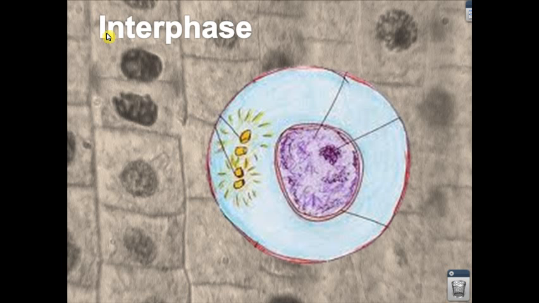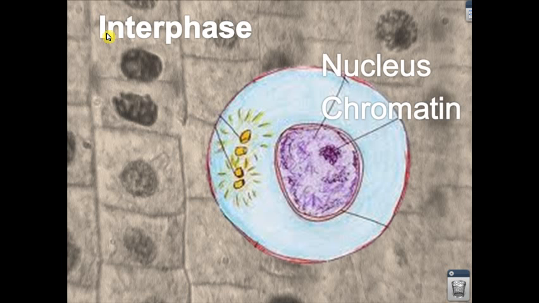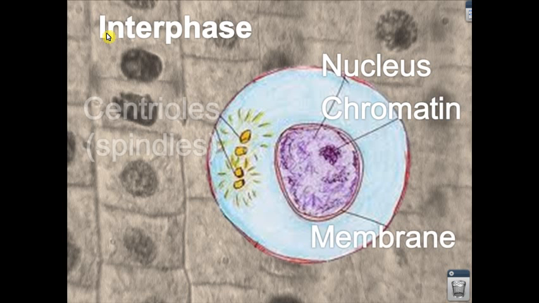Interphase is the first phase. And again, it's one of those phases that are not technically in mitosis, but this is where the normal cell is seen. And we have the nucleus, we have the chromatin, and in class we talked about how chromatin is basically unwound DNA that is, when it winds up, it'll become a chromatid, and then when it makes copies of each, it will be called a paired chromosome. And we'll see that as we get going. We also have the nuclear membrane, and then we have the centrioles or the spindles.